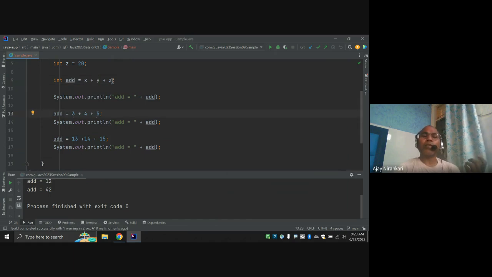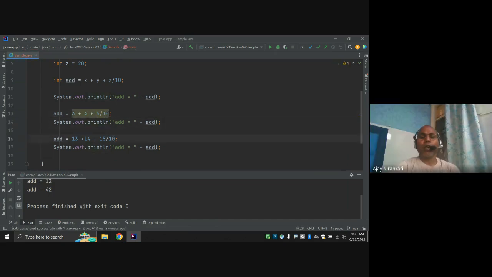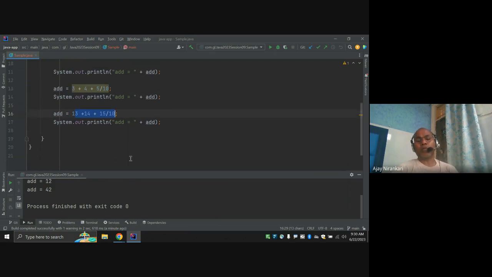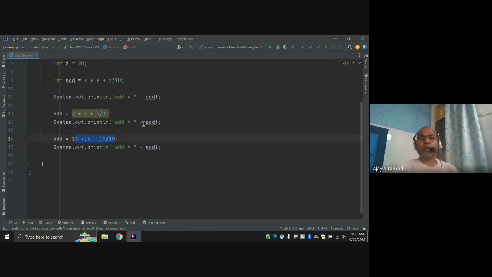Let's see here. Maybe a mathematical operation, maybe plus plus, maybe some calculation like divide by 10, right? Something. So again I'm going to divide by 10 in each and every place, right? So instead of writing this expression in multiple places, it would be good to write it in one place and reuse it in each place, right? So here, give these expressions some name.